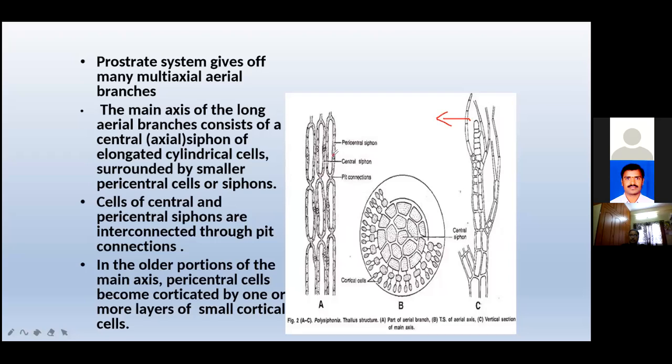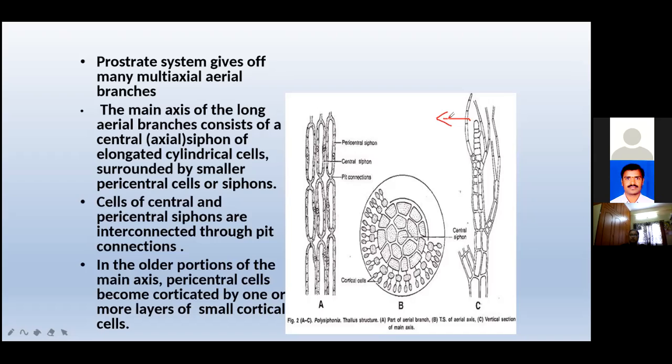As you know, what is the meaning? What is the trichoblast? They are colorless, hair-like, uniaxial, forked parts called trichoblasts. The trichoblasts are absent in the prostrate system. You can observe them only in the erect system. Where the erect system is there, in that part you can observe the trichoblast. This is a colorless, hair-like, uniaxial, fork-like structure called a trichoblast.